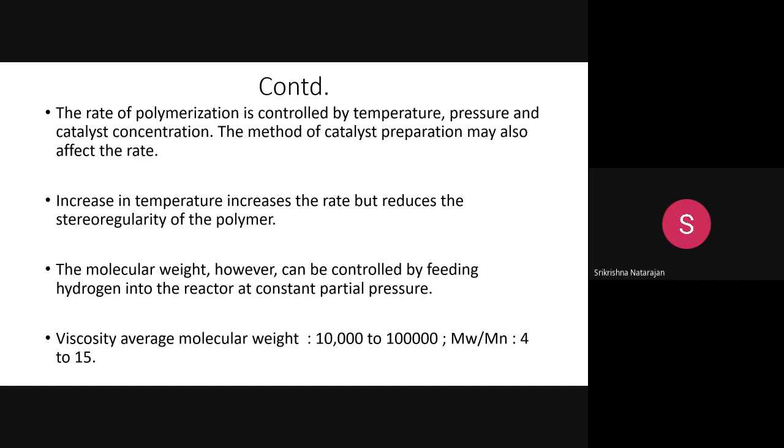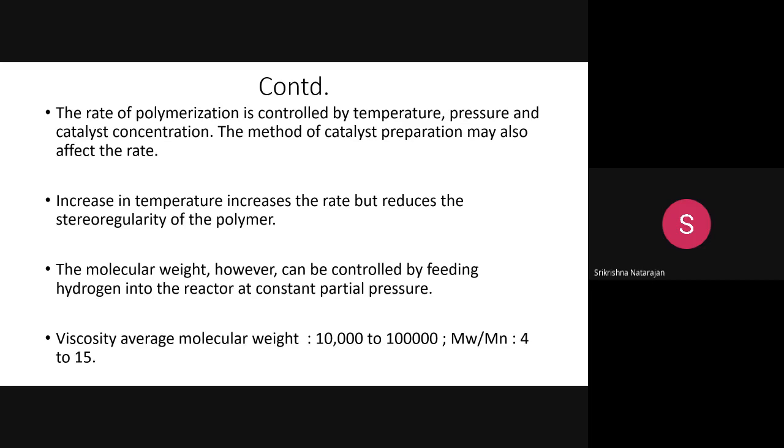So at the lower temperature itself, your reaction can be successful, and you can maintain a low pressure and get the higher molecular weight. You can see the viscosity average molecular weight is around 10,000 to 1 lakh, and the ratio between the weight average molecular weight and number average molecular weight, which is one of the notations for expressing molecular weight, is around 4 to 15. So you get a textile grade polymer with a higher molecular weight. That is the understanding.